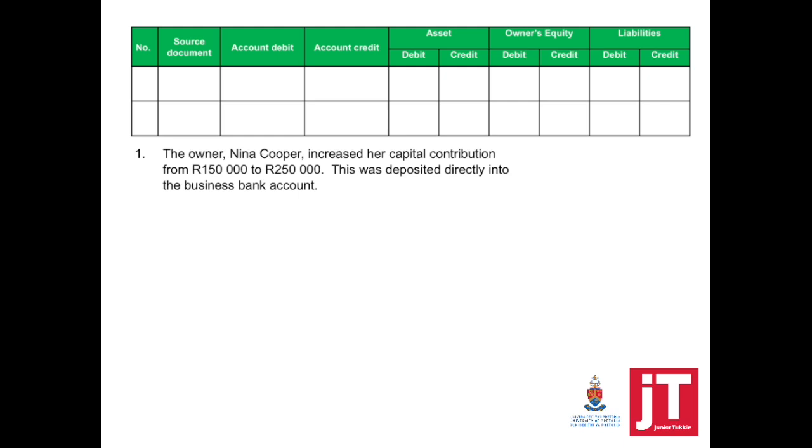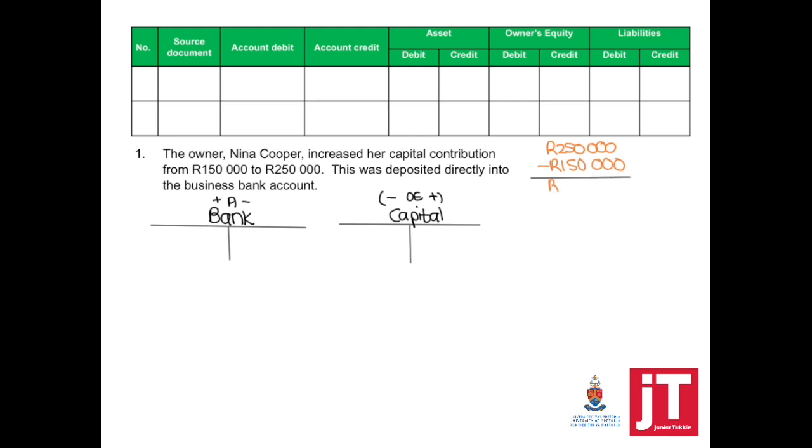So the first transaction says, the owner, Nina Cooper, increased her capital contribution from 150,000 to 250,000. This was deposited directly in the business bank account. So if you look at this transaction, be very careful. She increased her capital contribution, which means that from 150,000 to 250,000, she's increased it by 100,000.